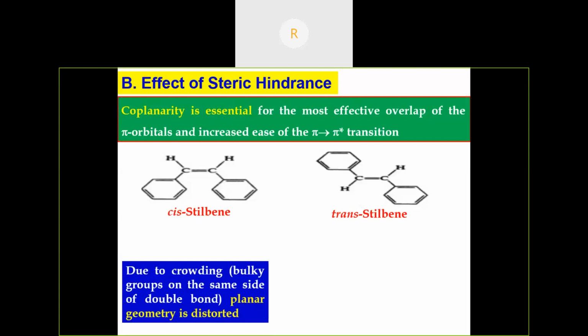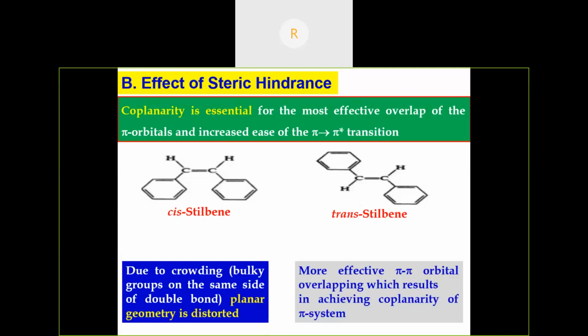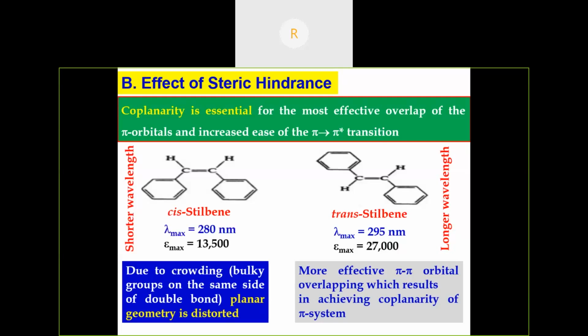In trans-stilbene, there is more effective pi-pi orbital overlapping, which results in coplanarity of the pi system. Hence trans-stilbene appears at a longer wavelength and cis-stilbene at a shorter wavelength. In fact, the lambda max value for trans-stilbene is 295 nanometer, and for cis-stilbene it is 280 nanometer.